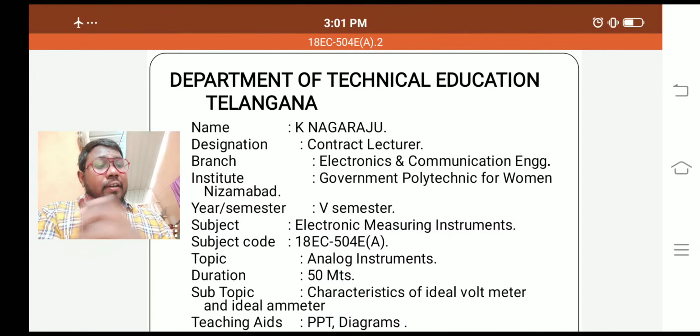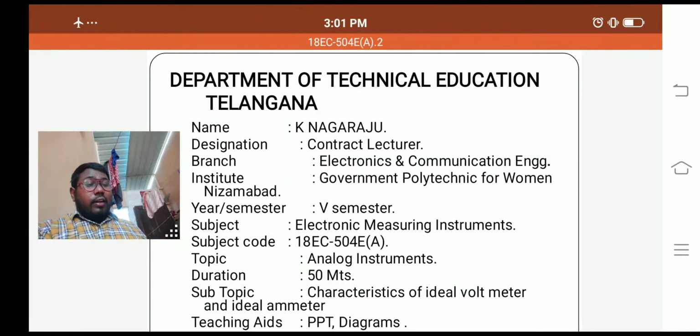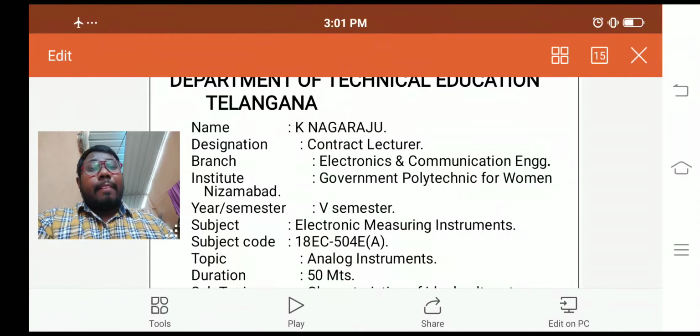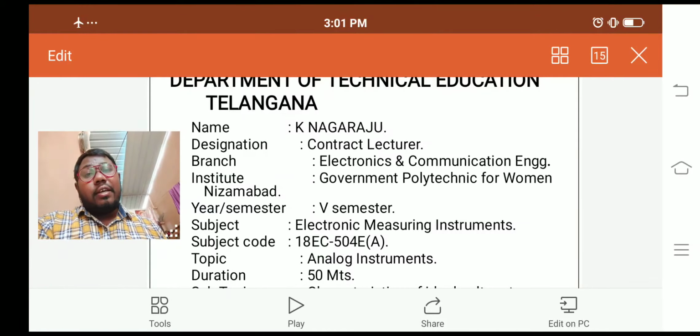The second one is, for example, if you are using some voltmeter, whether analog or digital, it measures the voltage in this electrical circuit. In this particular circuit, I am applying a voltage source, for example 10 volts. I am taking resistor R1 equal to 1 kilo ohm, inductor L equal to 1 Henry, and capacitor 2 farad, something like that. I am taking these particular quantities for the circuit.